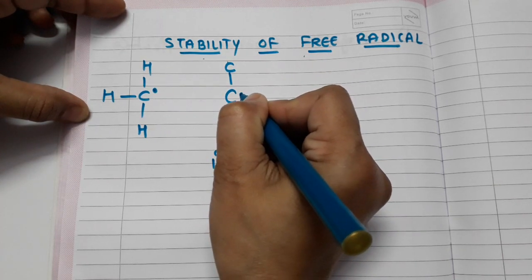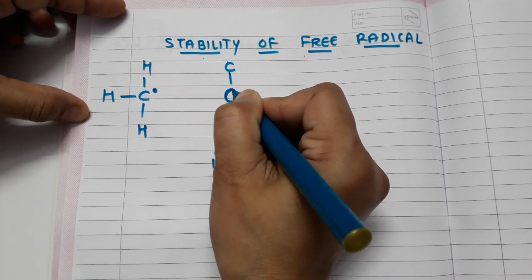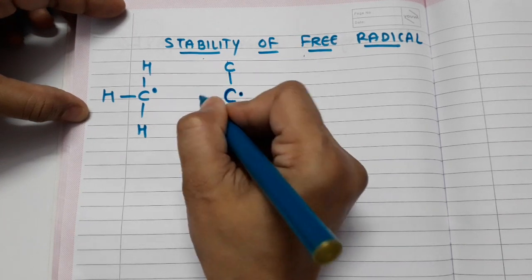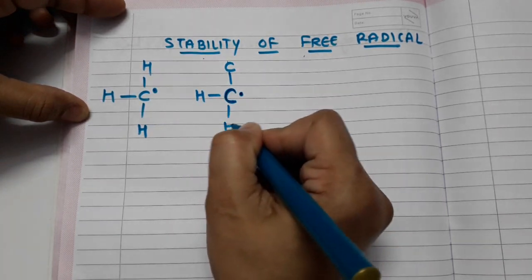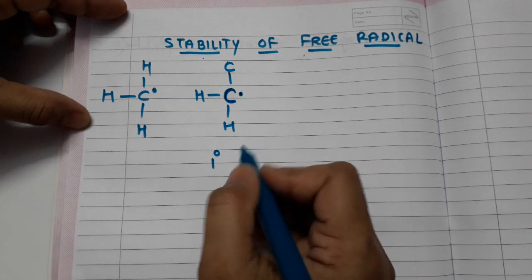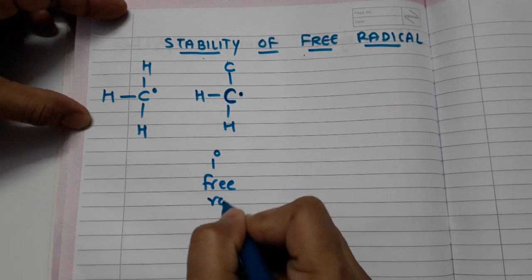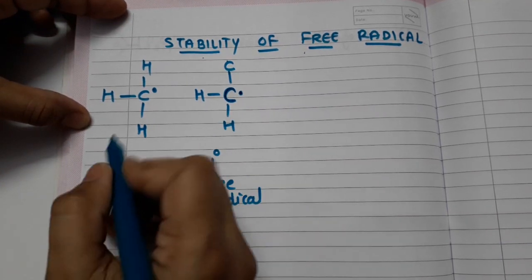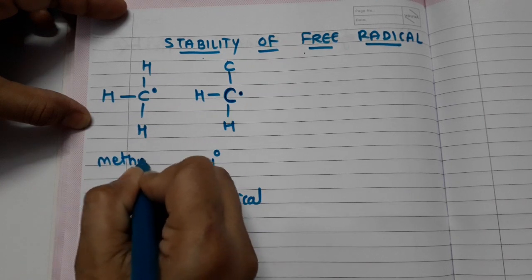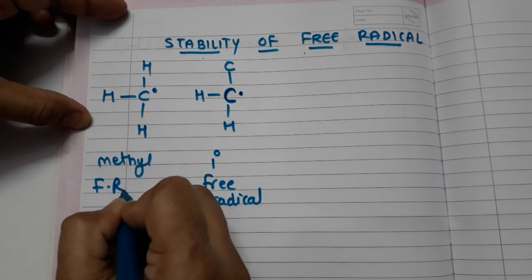Okay, so this dot is there on this carbon atom, and this carbon atom is bonded to one carbon atom. Fine. So this is an example of a primary free radical. Okay, it is a primary free radical, and this we have just discussed now. It is the methyl free radical.